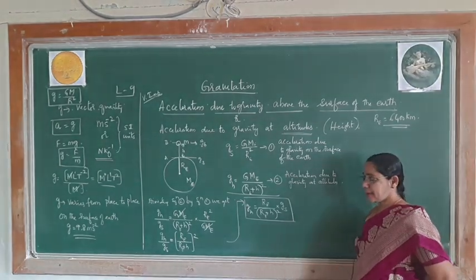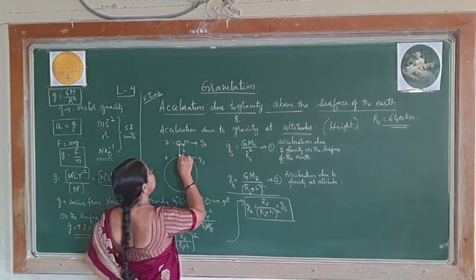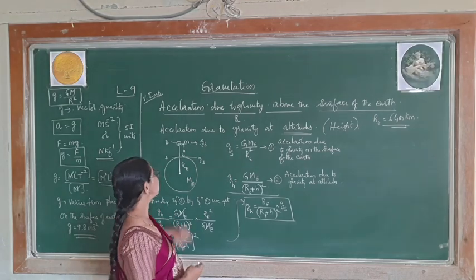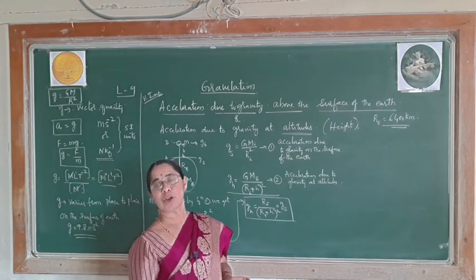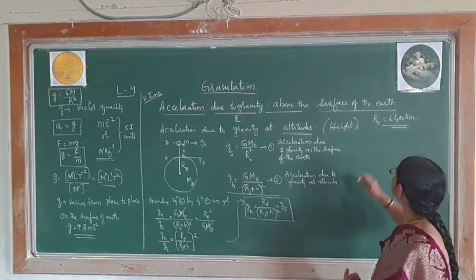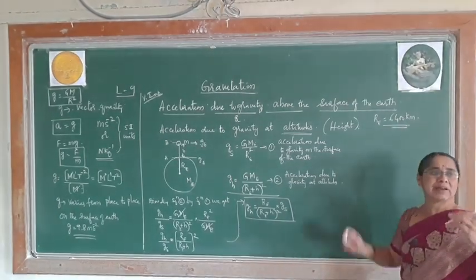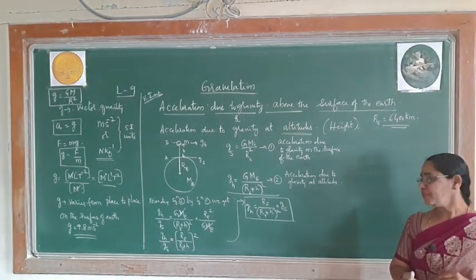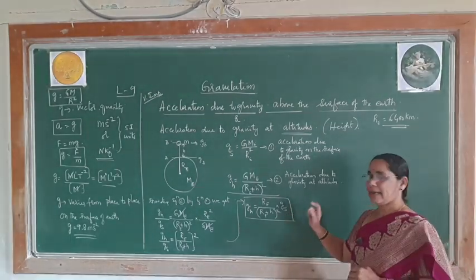But remember, by chance, if the object is lying closely to the surface, maybe for example nearly 5 kilometer, maybe 10 kilometer, maybe 100 kilometer, at that time when you observe this distance, compared to the radius it is very negligible, very small. At that time we take the help of another formula. So we just reduce this formula and calculate.